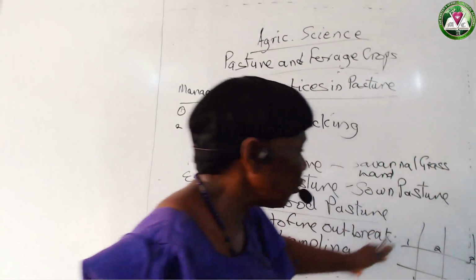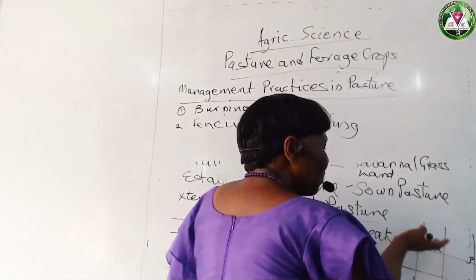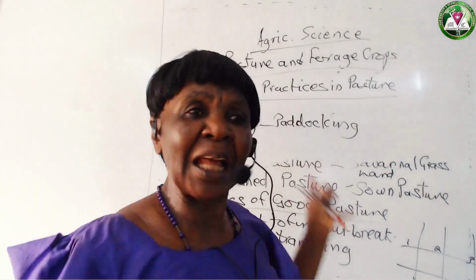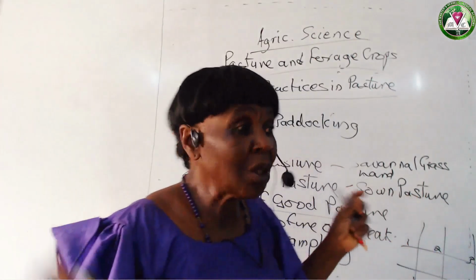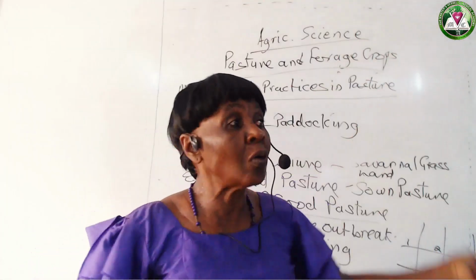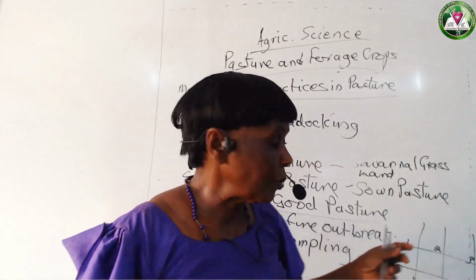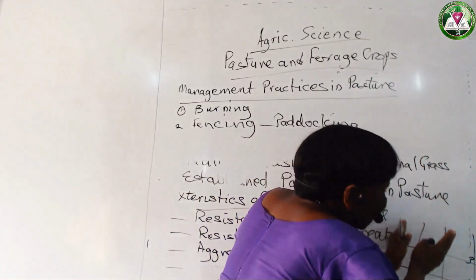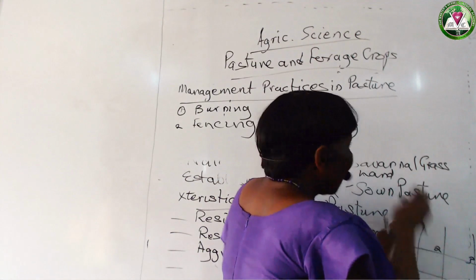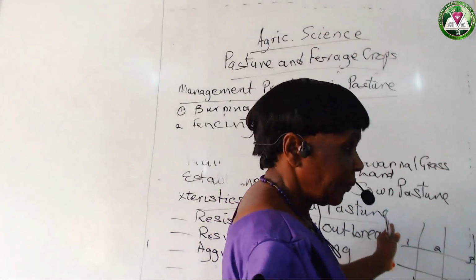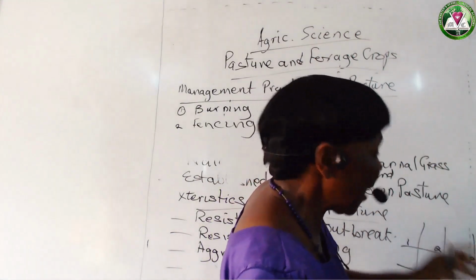Because if it's not fenced, immediately you take them in, the animals will scatter. The animals, they are not human beings. They will scatter to all sections of the pasture and be feeding. But you want them to be on a particular portion. That is the essence of paddocking and fencing in a pasture.